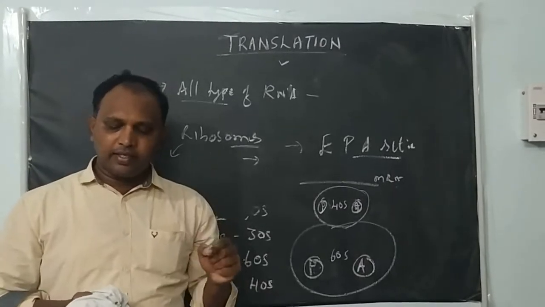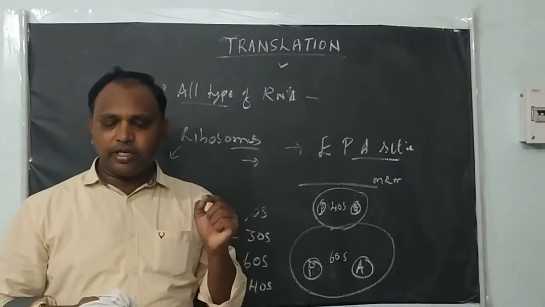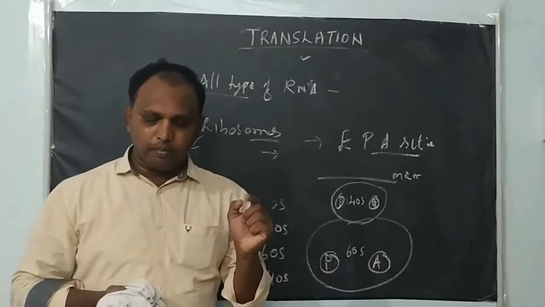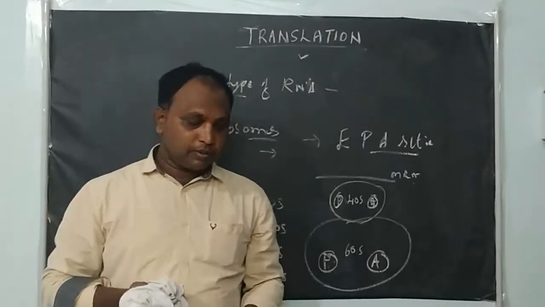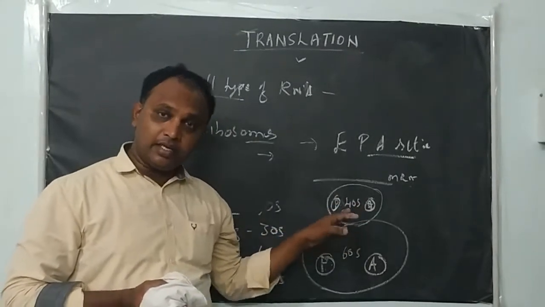A site is a binding site for charged tRNA. The charged tRNA is also called an aminoacylated tRNA molecule. In addition to this, both sites are found in the small subunit as well as the large subunit.